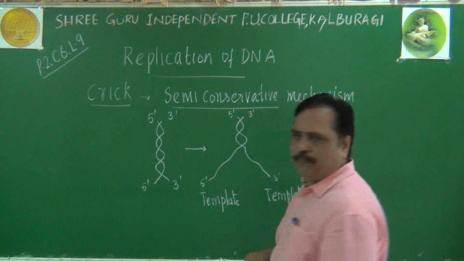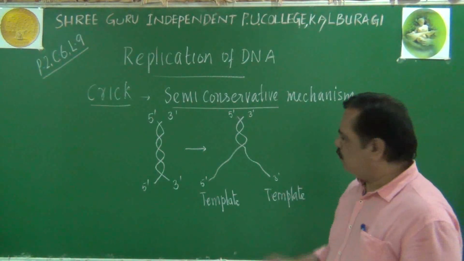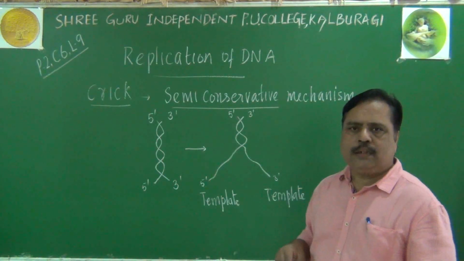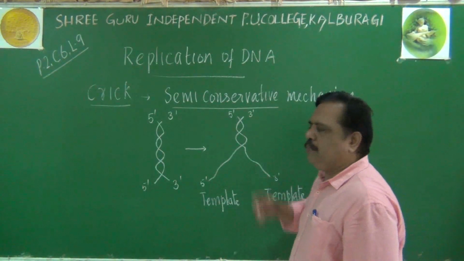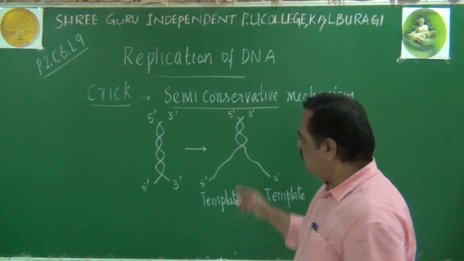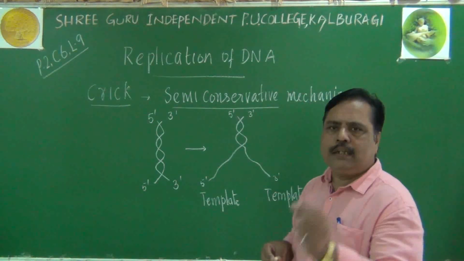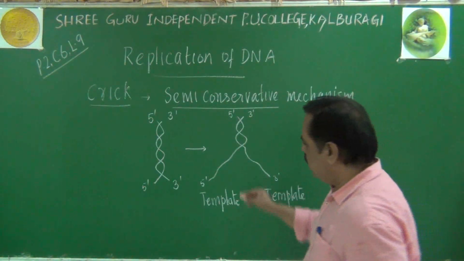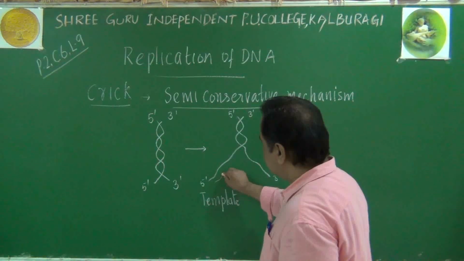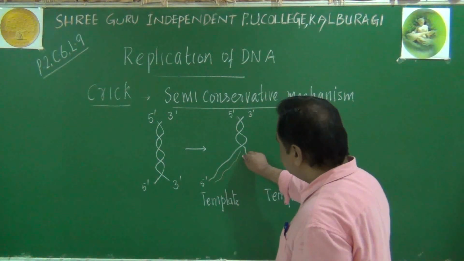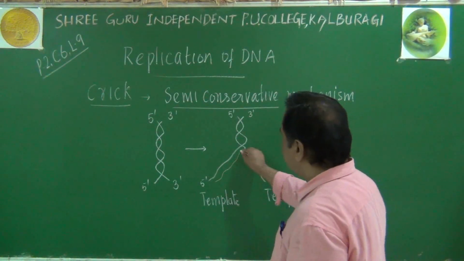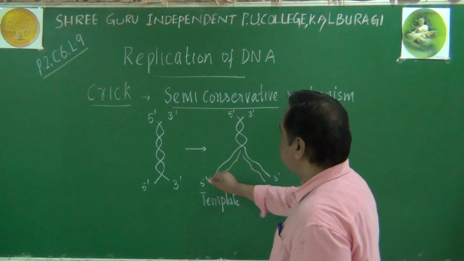Now they synthesize a new polynucleotide chain on each template. Each template will be synthesizing another new nucleotide chain, like this.